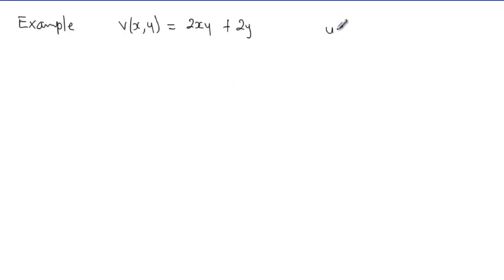We don't have u, so we must find it in such a way that f of z, a complex function, would equal u of x y plus i v of x y, which was given.